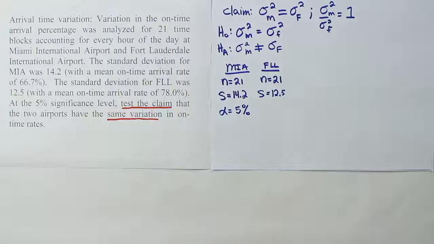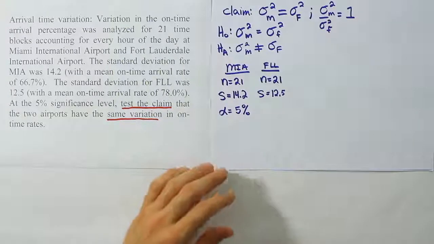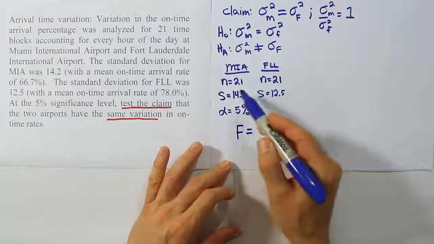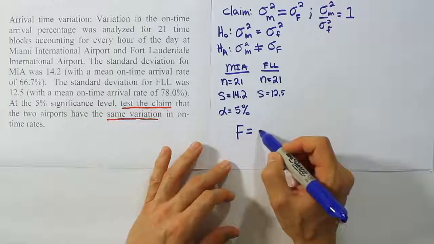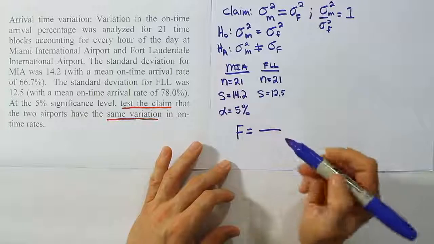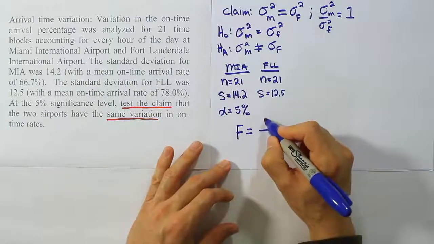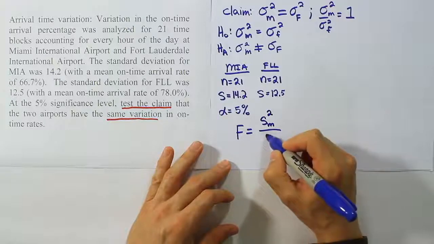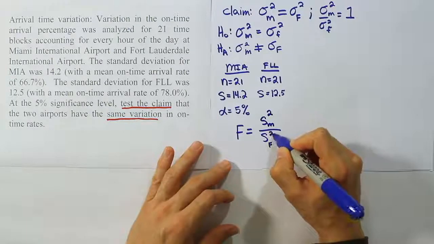The next thing we want to do is express our test stat as F equals, and we're going to put MIA on the top of the fraction because it has the larger sample standard deviation. So we're going to do s for M squared over s for F squared.